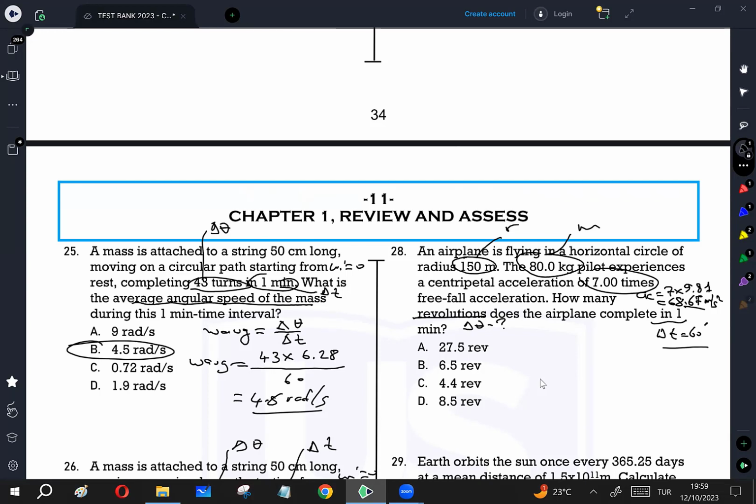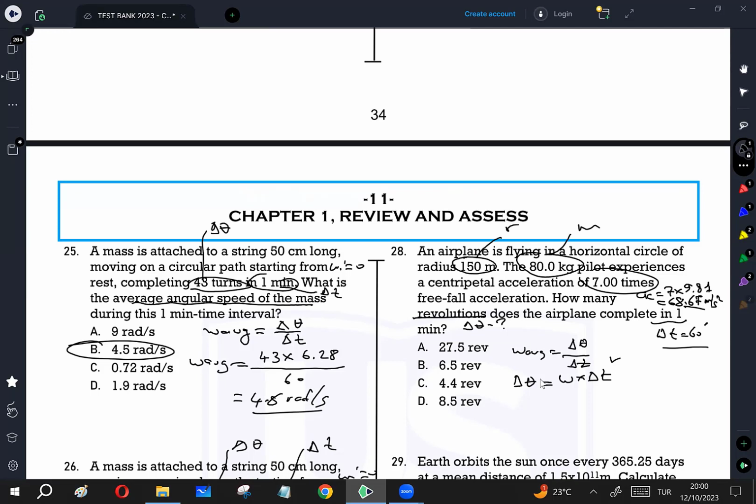We are going to use this equation: omega average is equal to delta theta over delta t. If I want to calculate delta theta, I have to find omega multiplied by delta t. Delta t I know, but omega must be calculated.